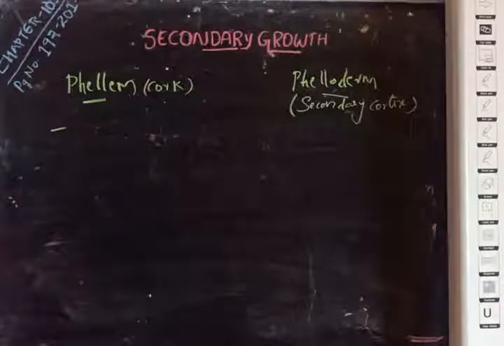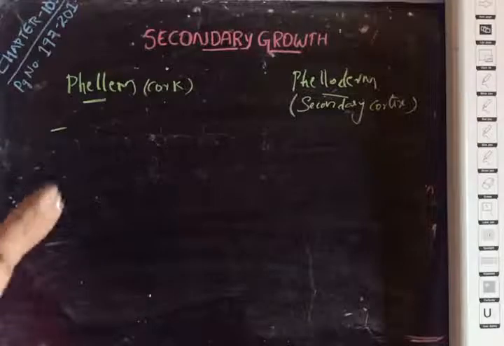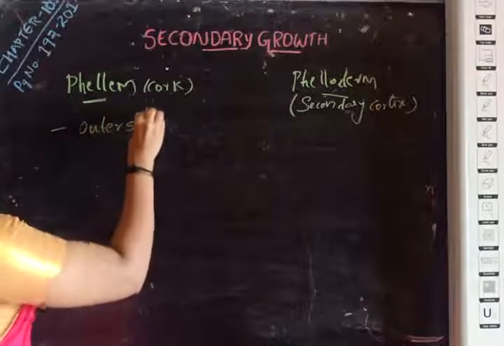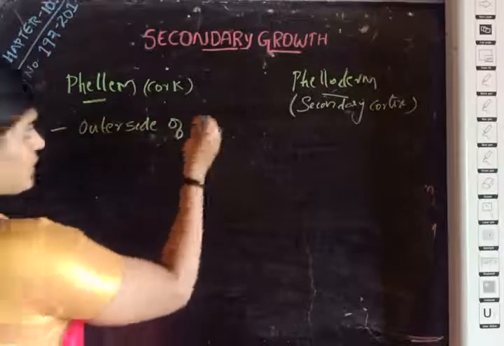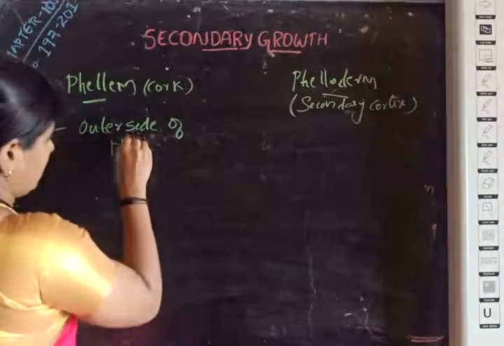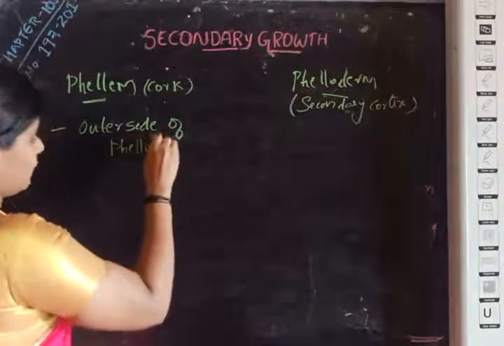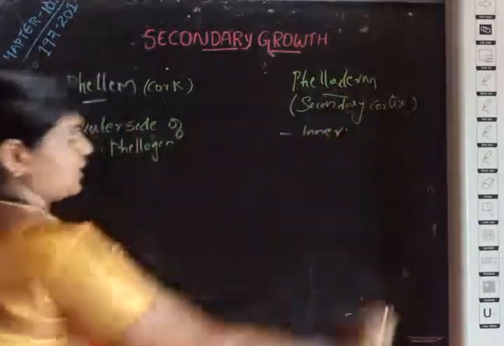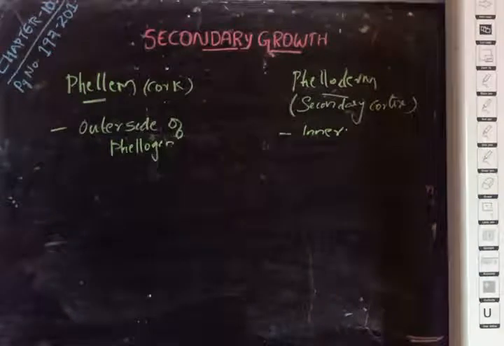Phellem is formed on the outer side of the phellogen, whereas phelloderm is formed on the inner side of the phellogen. And phellem is compactly arranged in regular tiers and rows, that is without intercellular space.